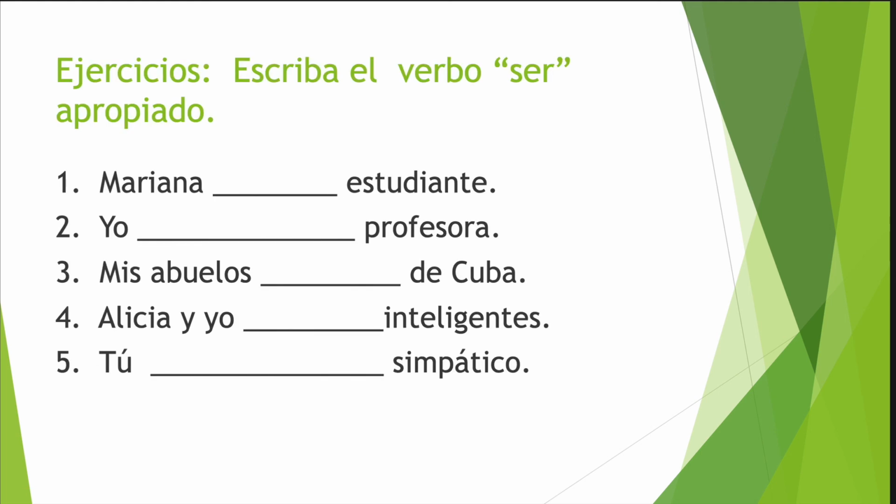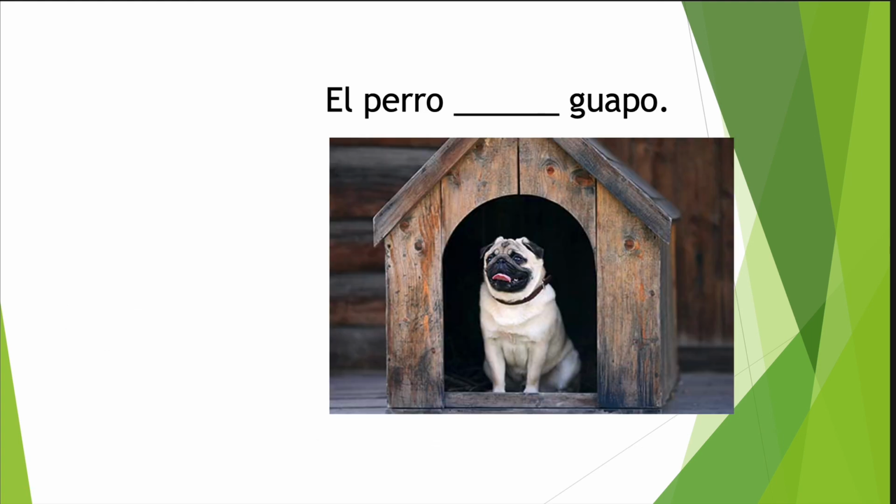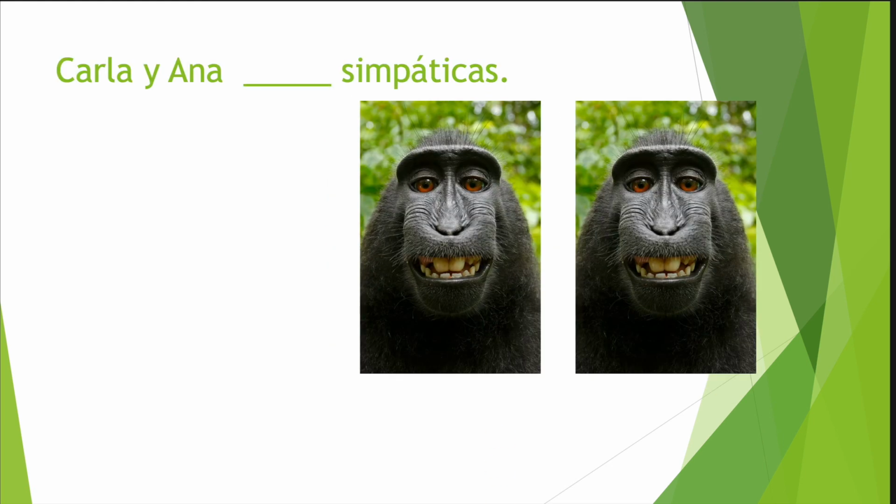Okay? So if you were to put the right verb here, you pause and try to find the answers and come back. Okay? Okay. So if you have unpaused, these are the answers. Okay? Mariana es estudiante. Yo soy profesora. Mis abuelos son de Cuba. Alicia y yo somos inteligentes. Tú eres simpático. Okay? Let's keep practicing. El perro es guapo. Think about this one. Carla y Ana son simpáticas. Did you get it right?